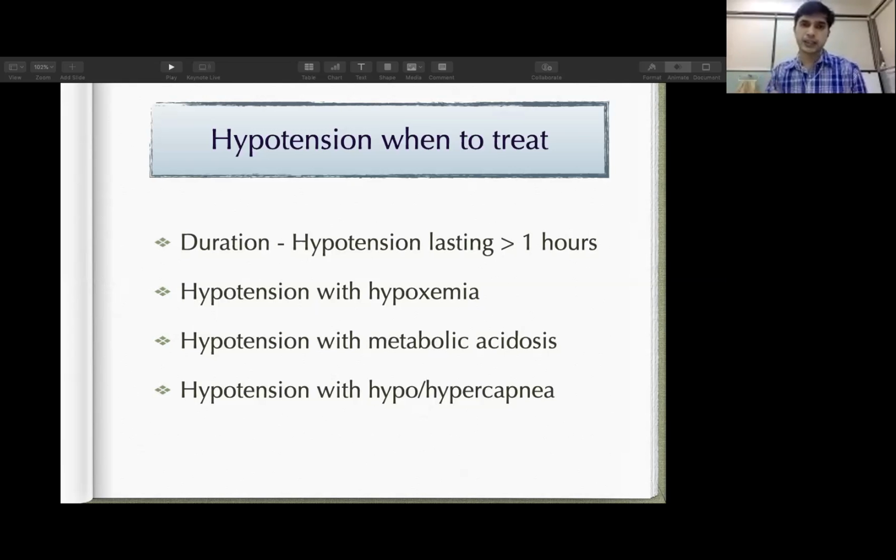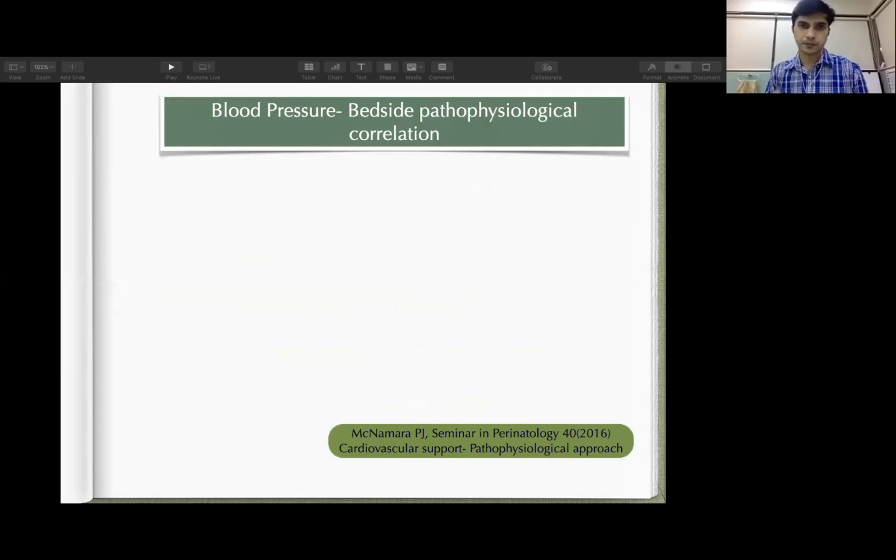If hypotension is associated with hypoxia, metabolic acidosis, hypocarbia, or hypercapnia, then definitely you need to think about further assessment or further indicators to decide on further management, because these all indicate that this baby is going to have multiple problems if we ignore this kind of scenario. So how can blood pressure be used as a bedside tool to identify some pathophysiological problem which our baby is facing?